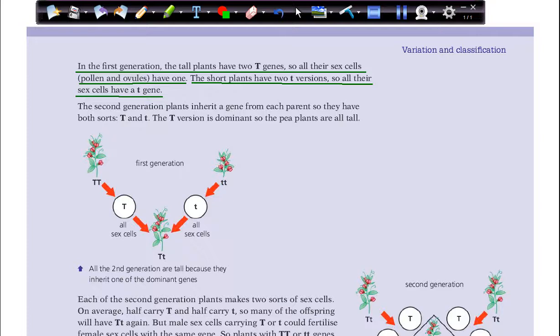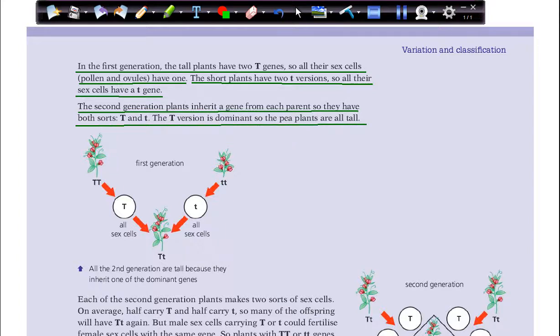So the second generation plants inherit a gene from each parent. So they have both types, small t and capital T. The capital T version is dominant, so the plants are all tall.